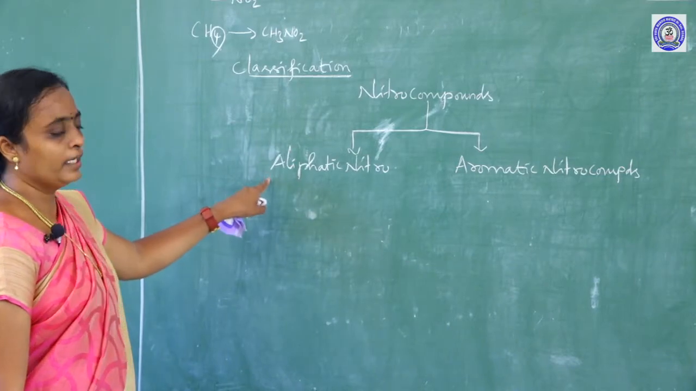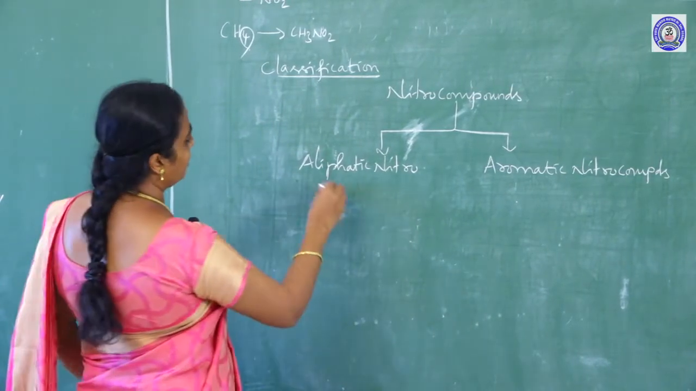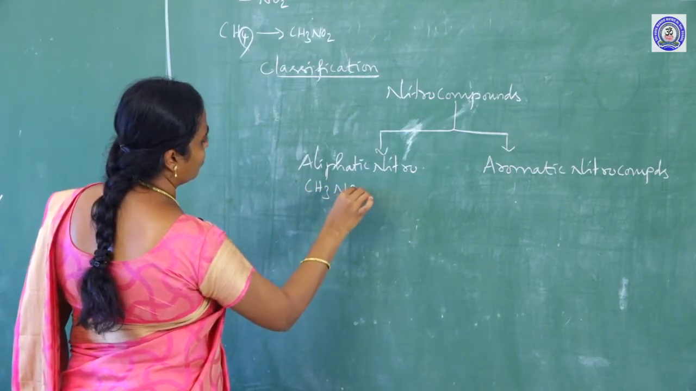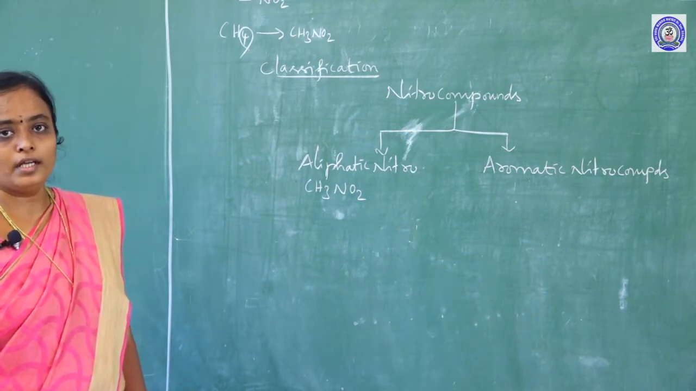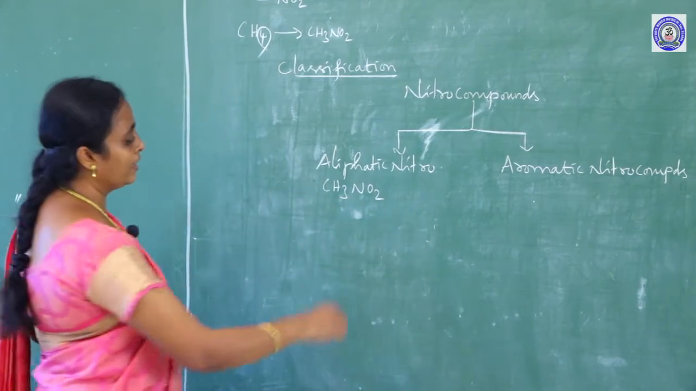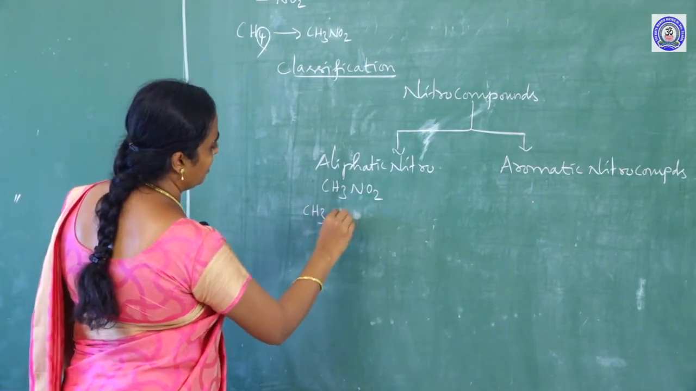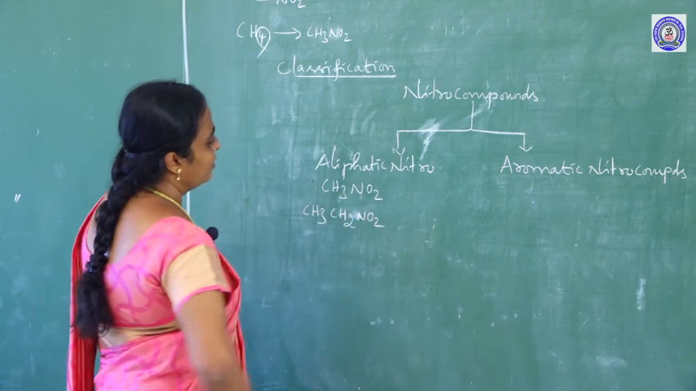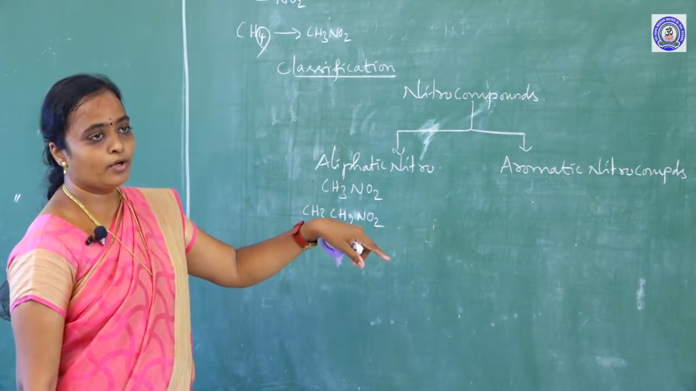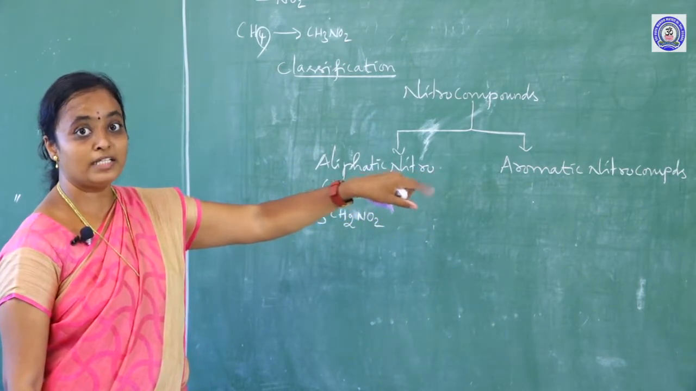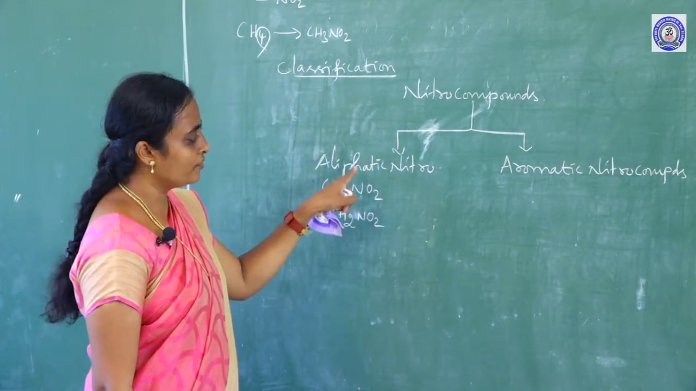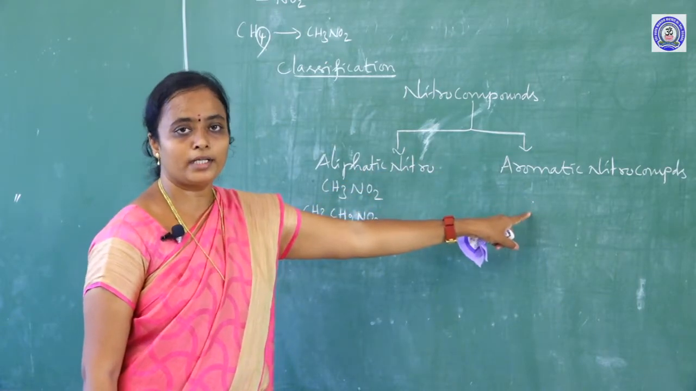If I take aliphatic nitro compounds, I will give an example, CH3NO2, nitromethane. Nitroethane is also an example, because in the aliphatic system you can take up to 5 carbons. And for aromatic nitro compounds I will give nitrobenzene as an example. So nitro compounds are classified into two types: aliphatic and aromatic nitro compounds.